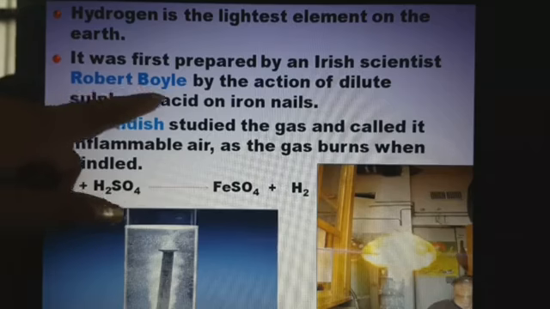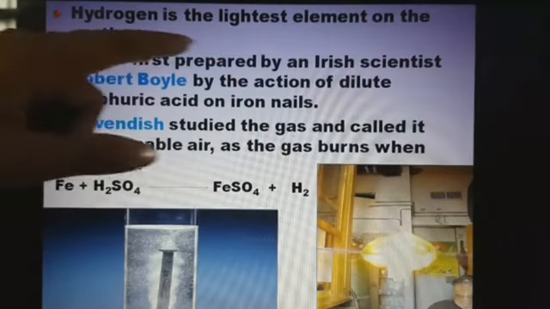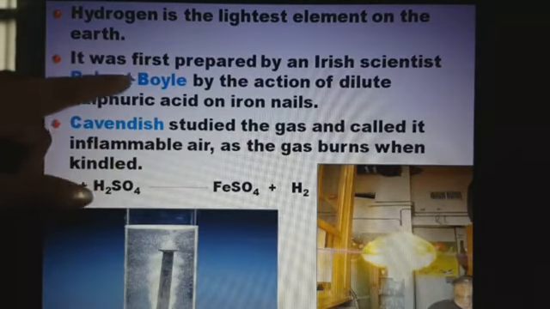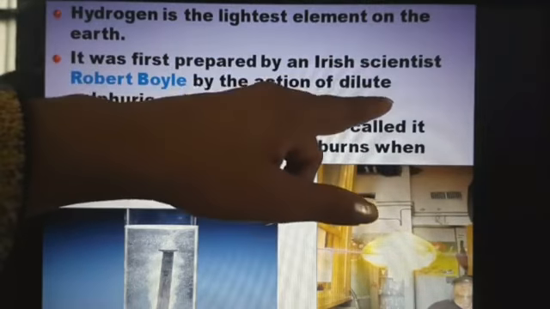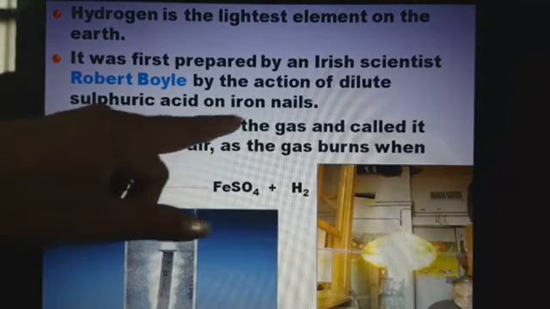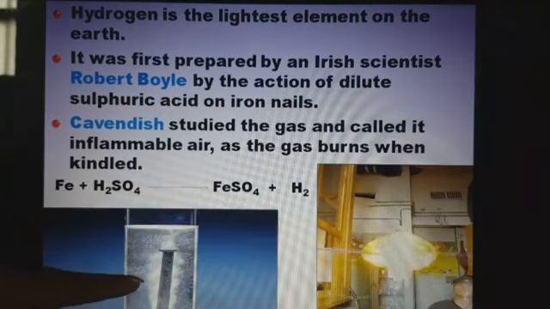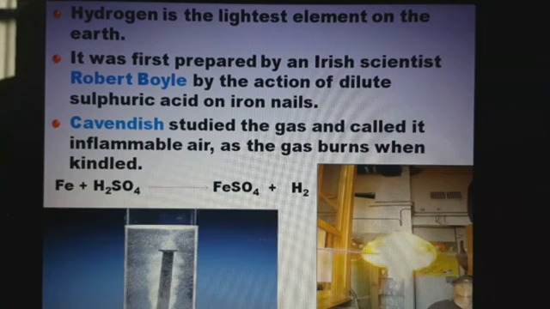He first prepared hydrogen by the action of dilute sulfuric acid on iron nails, as you can see in the figure. This is how the very first experiment was done for the preparation of hydrogen.